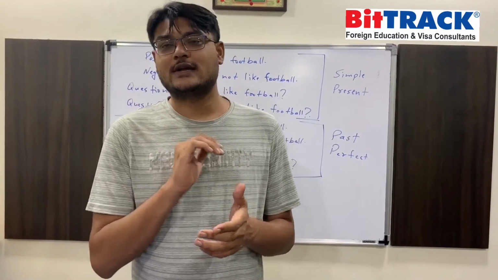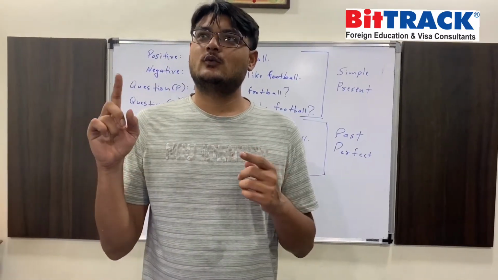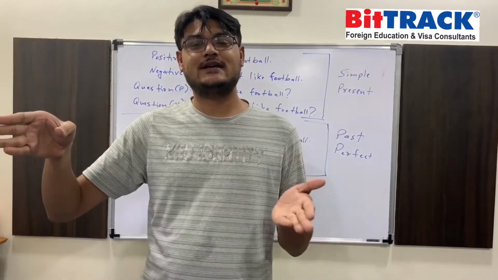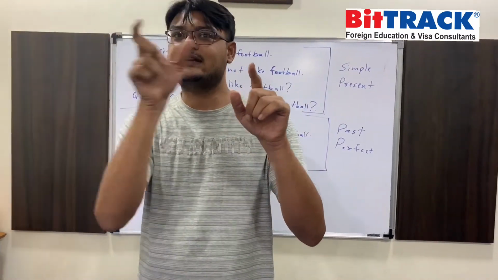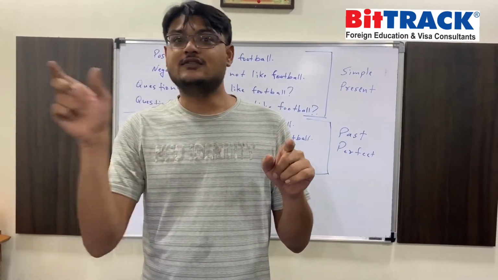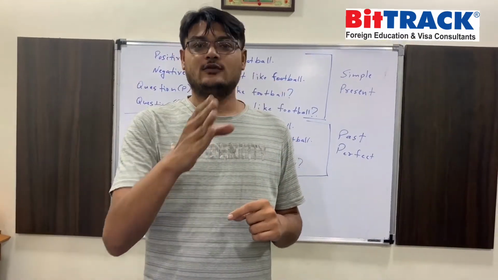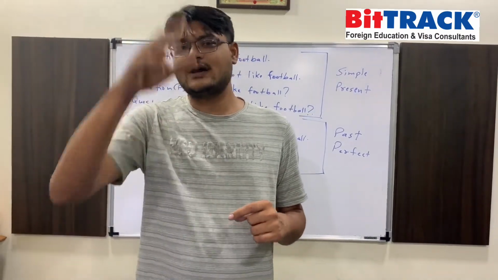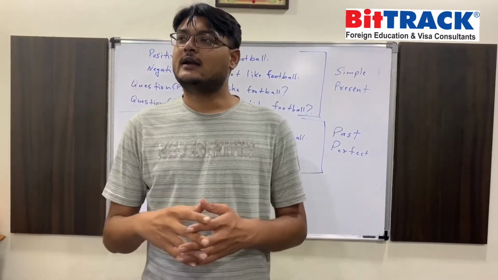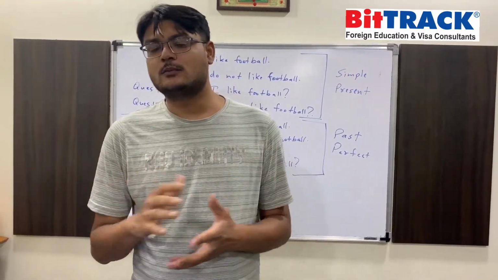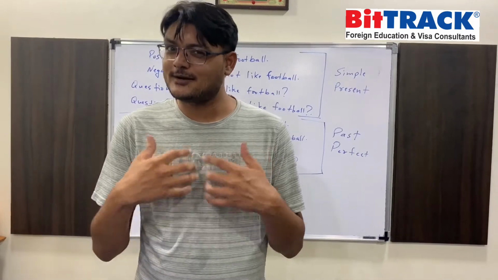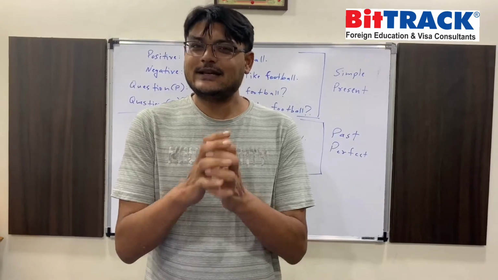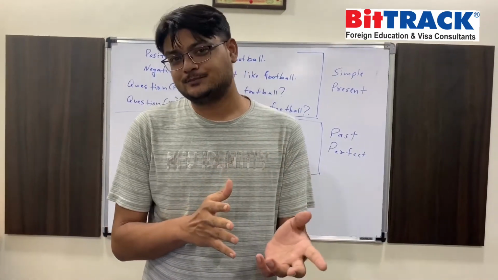But before I move on to that, in school we all saw that chart of the 3 time frames and the 4 aspects and the 12 possible sentence structures that are given for one action, like I like football, I liked football, I will like football, right? You have those 12 structures. Now we've all seen that chart from school, but it's very difficult to remember and use, right? So let me tell you something that will make it easier for you.